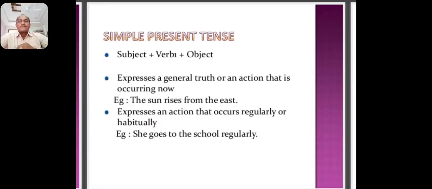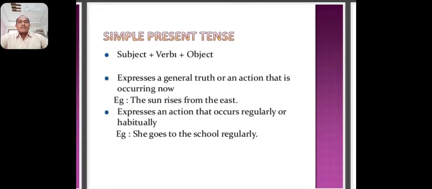For example, I am a police. She is a doctor. They are doctors. So here, present state of being and also state of possessing. For these types of sentences, we use the present simple tense.